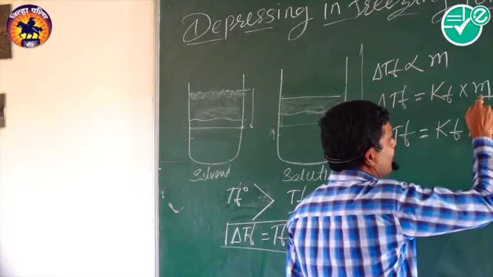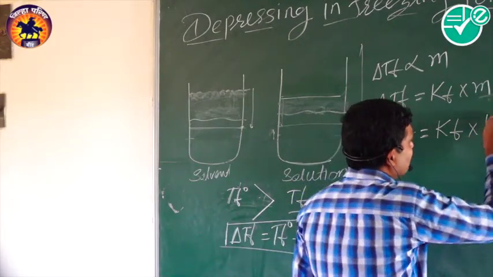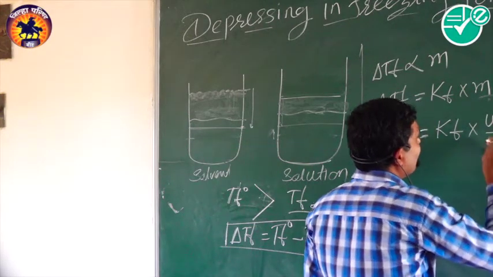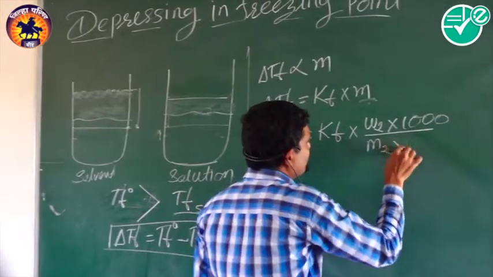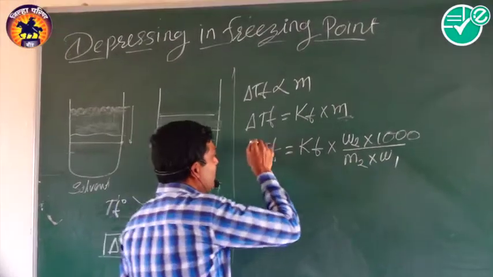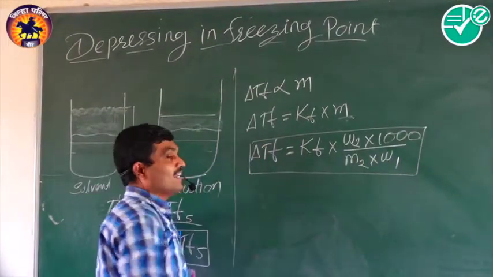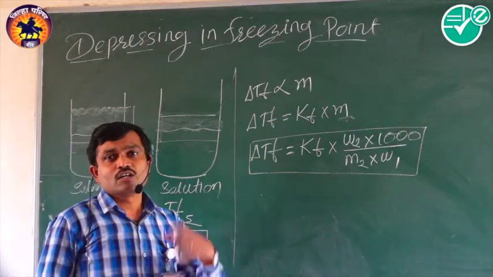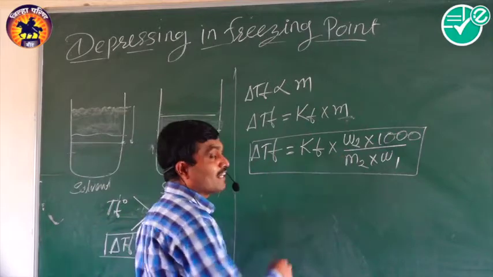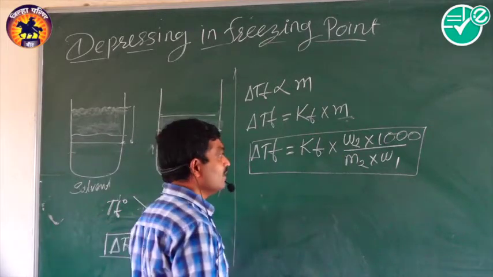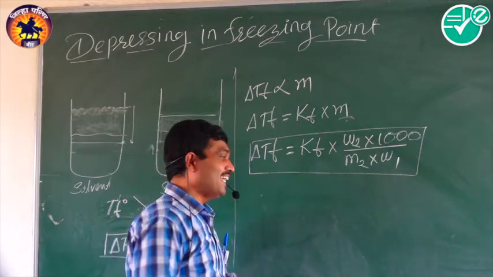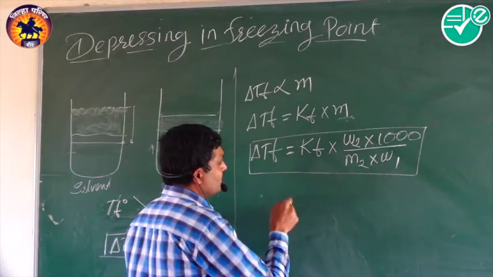So here, in place of the molality we can write W2 into 1000 divided by M2 into W1. So this is the molality. So this is an equation by which we can calculate how much the solution depresses its freezing point. By using that, we can also calculate the molecular mass of the solute which is to be added in that solution or in that solvent.